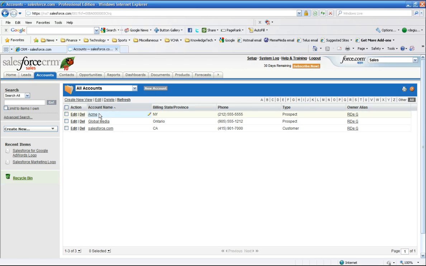Absolutely. Okay. I think you'll also notice we've got the edit and the delete buttons here as well. Okay. And I think when we have a look at this record, we'll see the similarities between Salesforce and Sugar. Okay.